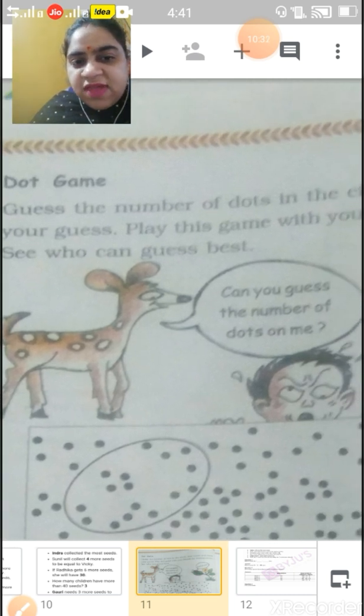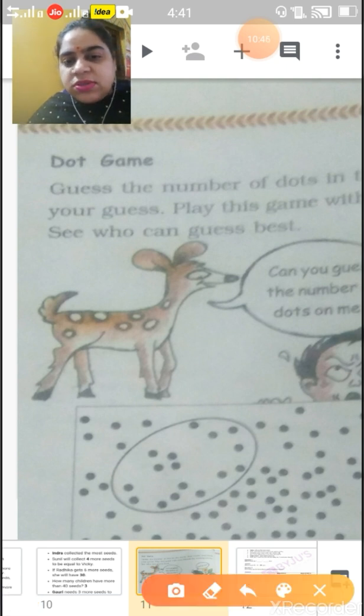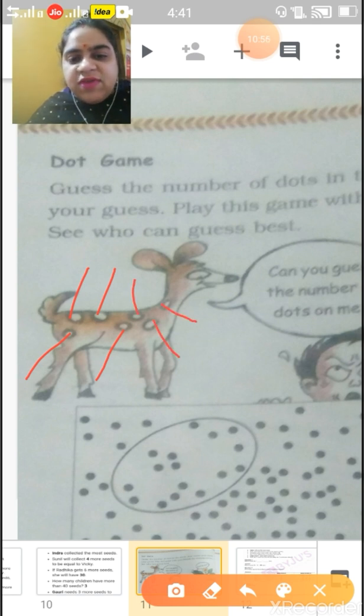Can you guess the number of dots on me? Now he is asking how many dots he is having. Now let's count. 1, 2, 3, 4, 5, 6, 7. So how many dots? 7.